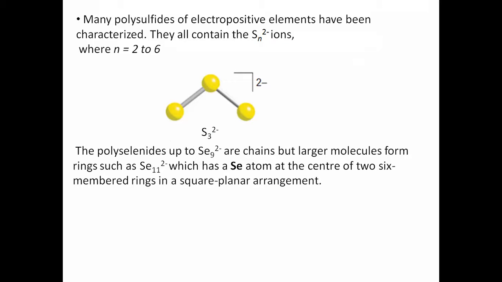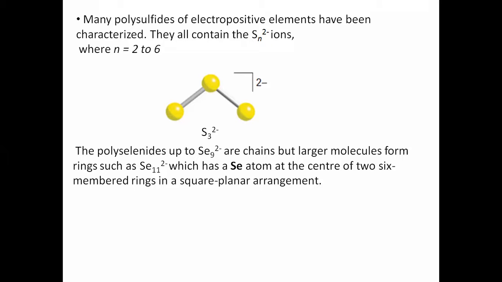Like polysulfides, there are polyselenides also. They are chain compounds, just like the phosphazenes. They consist of only selenium, linked in a chain like a carbon chain, but with limited selenium atoms. See here, nine are shown, 9 selenium in one chain, and two termini. A terminal selenium would carry a negative charge, therefore it carries 2 minus charge.